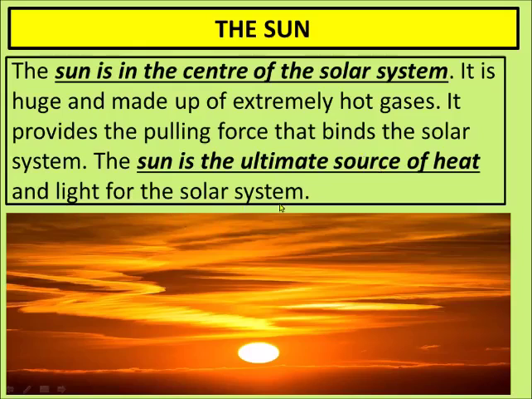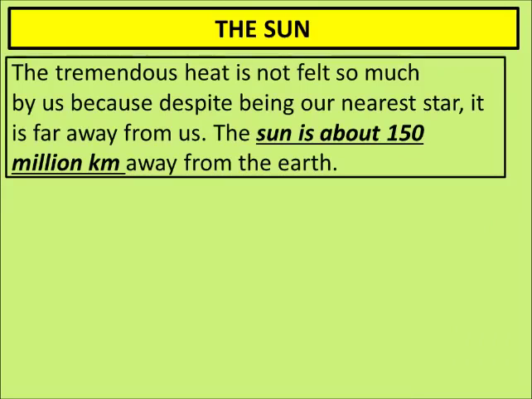The sun is the ultimate source of heat and light for the solar system. All the planets get heat and light only from the sun. If there were no sun, then there would be no light on the earth, and if there were no sunlight on the earth, then no plant would grow, and if no plant would grow, then what would we get to eat? We would also die in the absence of the plants and trees.